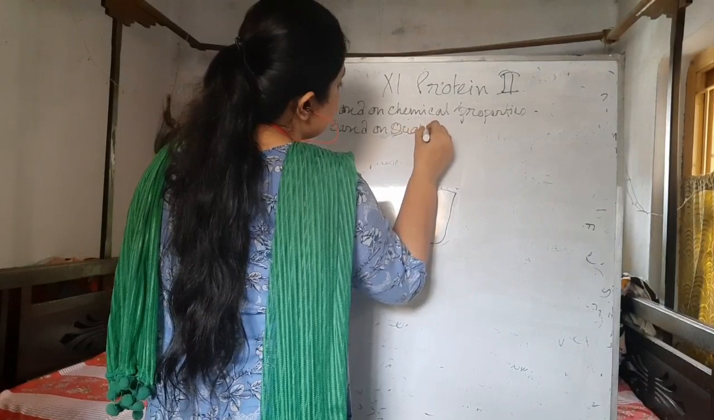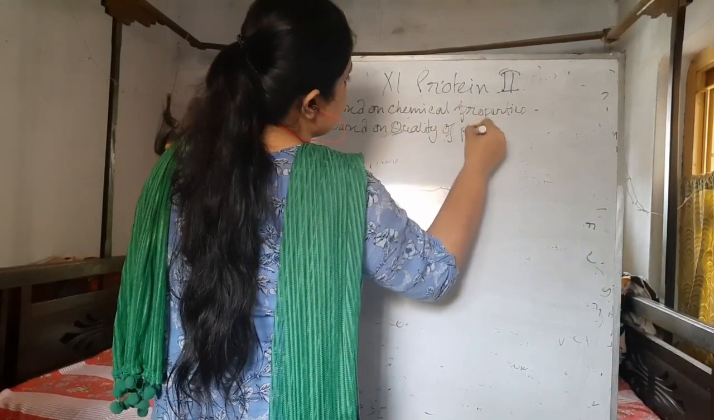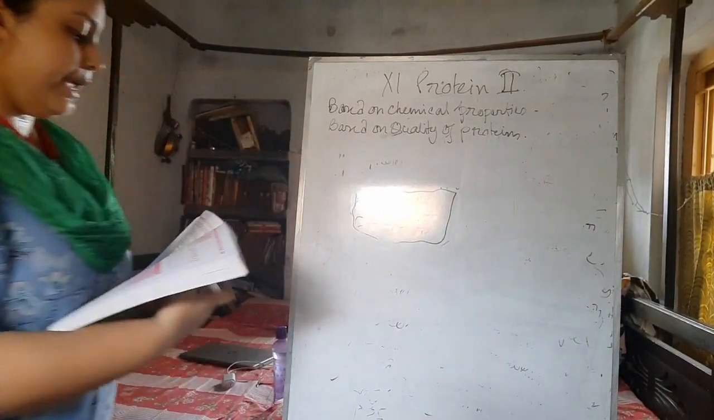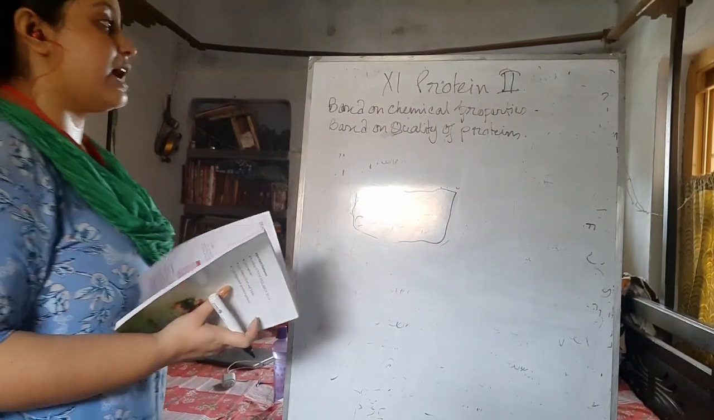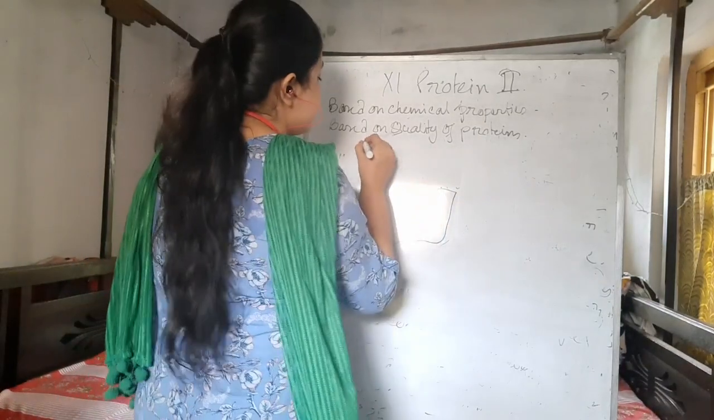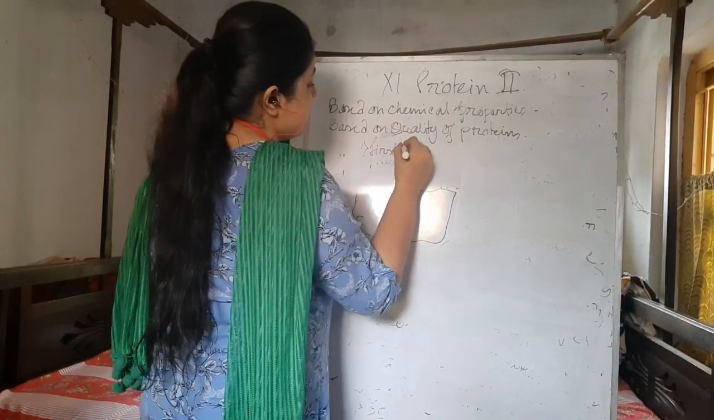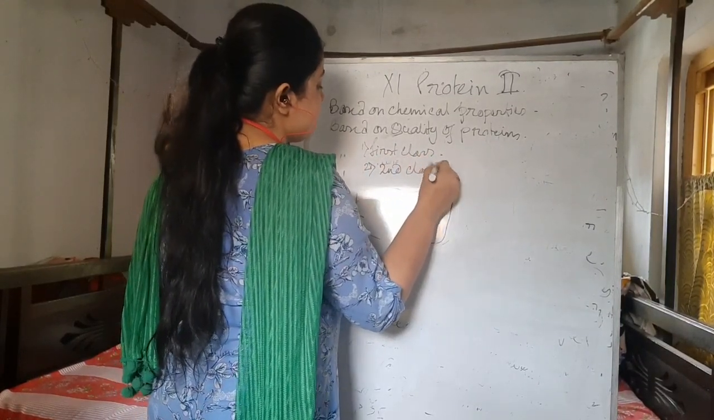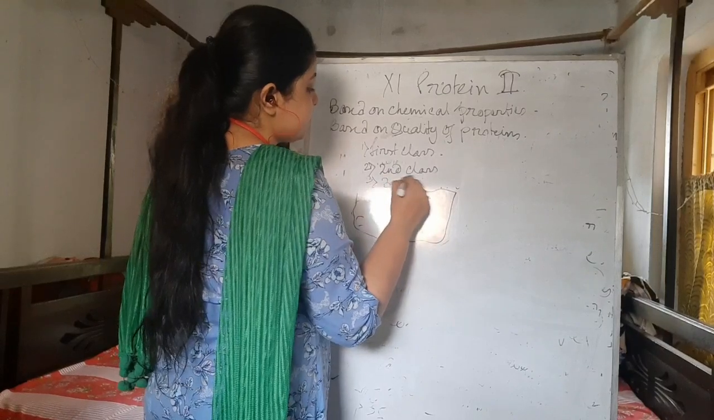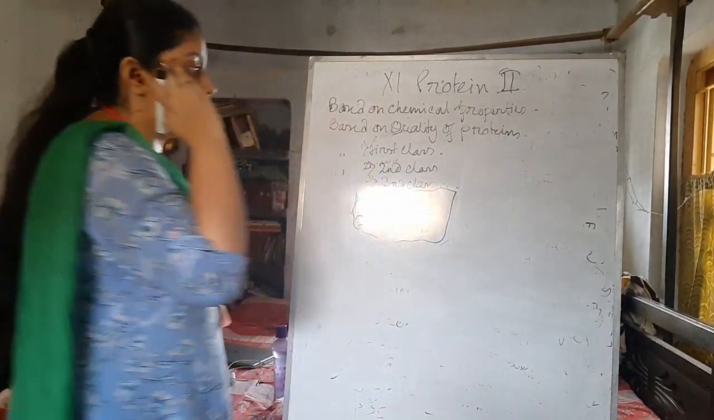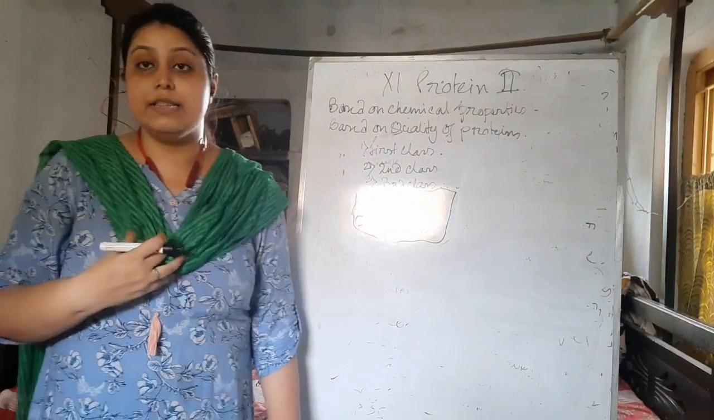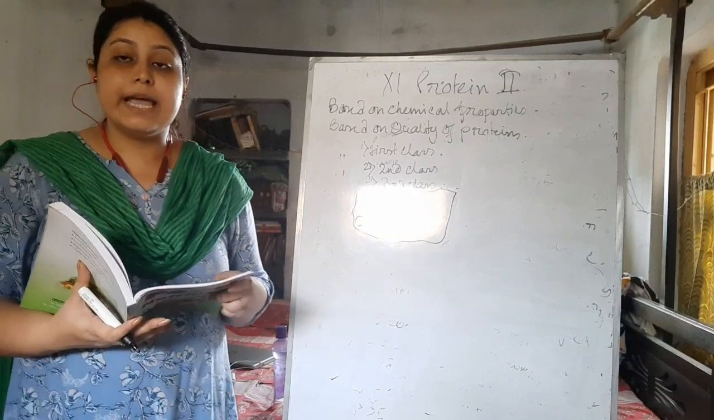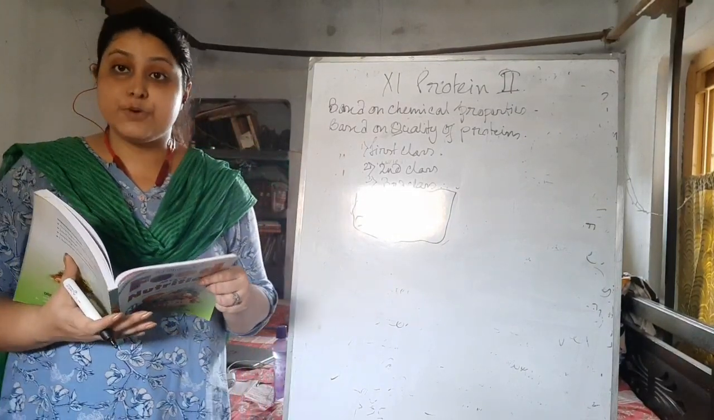Based on quality of proteins. Depending on the quality, there are three types. What are they? The first class protein, the second class protein, and the third class protein. The first class protein means it is very good for health, and when we consume it, it can easily be assimilated in our body. We can get the proper protein amount and the best protein value from them.